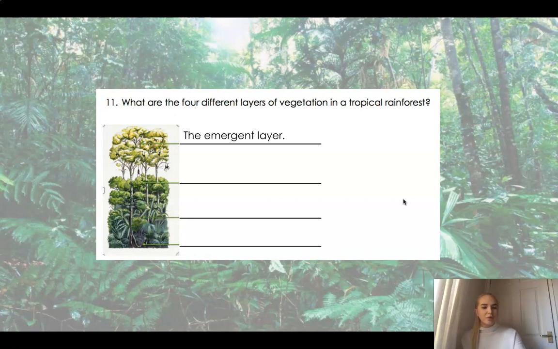Okay, so the very top layer is the emergent layer, followed by the canopy, then the understory layer, and then the forest floor. Please feel free to pause the video now just to correct or mark your answers. If you are correcting them, please correct them in a different coloured pencil or pen, just so I know that what you put originally is what you thought, okay?